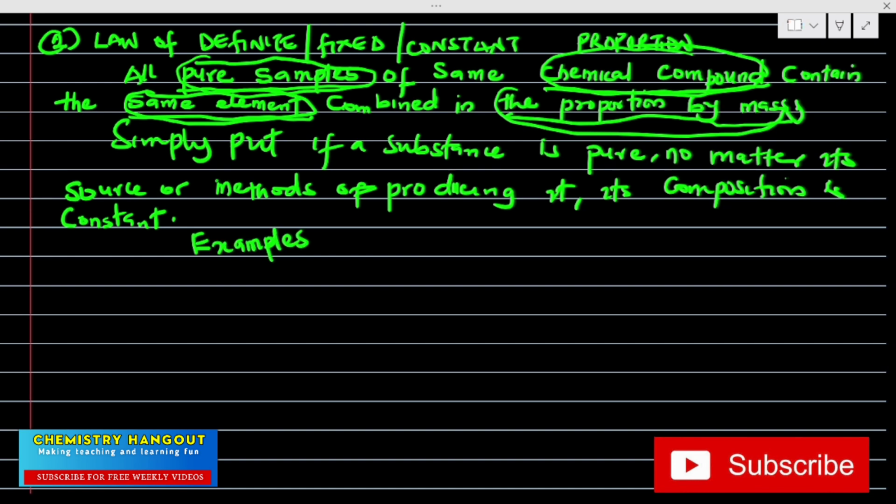Let's take examples. Now, let's take, for example, I want to prepare lead(II) oxide in the laboratory, and I want to use different means.